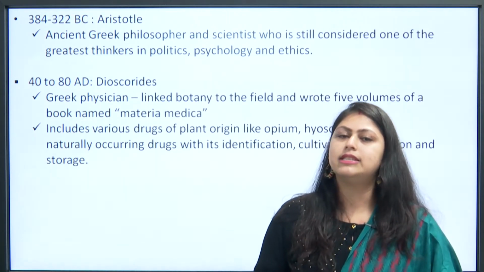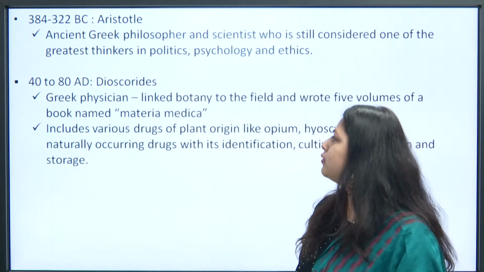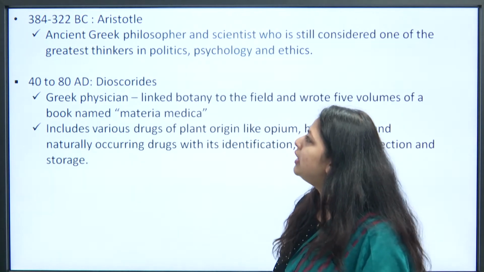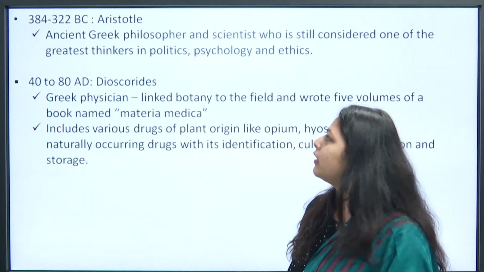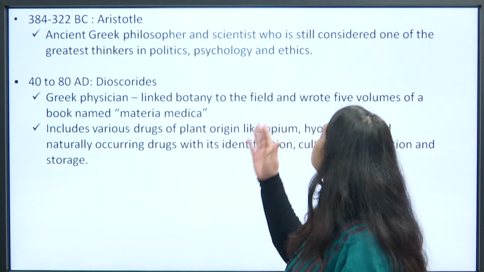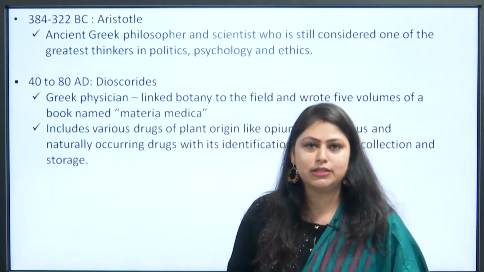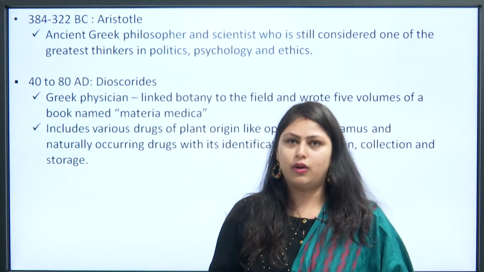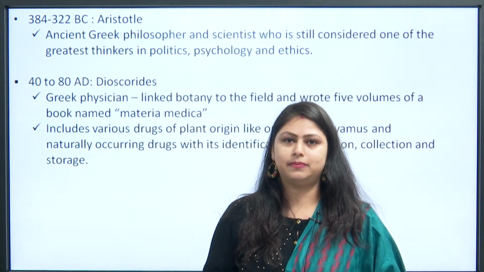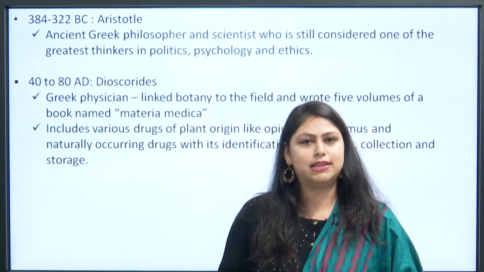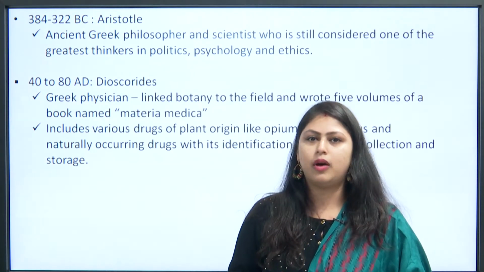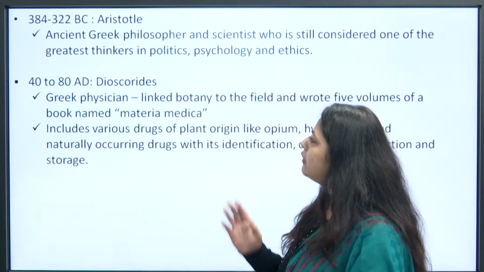The next pioneer is Aristotle, from 384 to 322 BC. He was a Greek philosopher and scientist who is still considered one of the great thinkers in politics, psychology and ethics. Next is Dioscorides, from 40 to 80 AD, which is Anno Domini. He was a Greek physician.